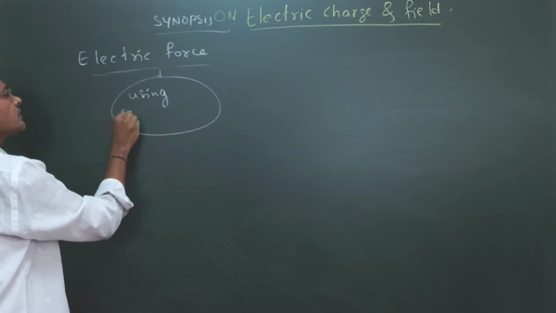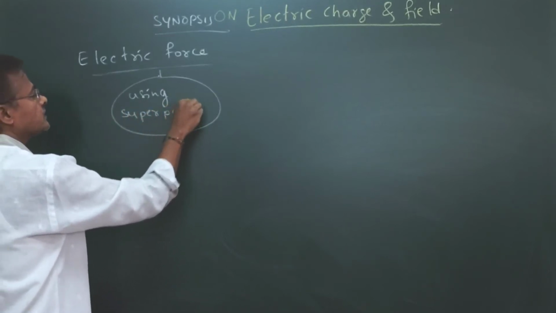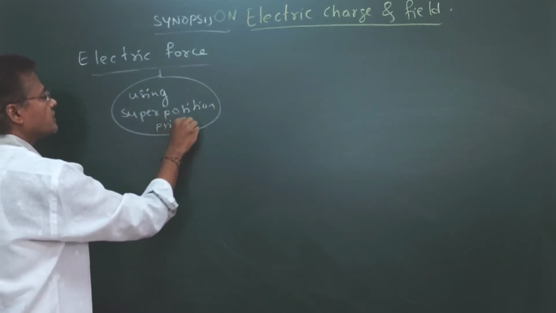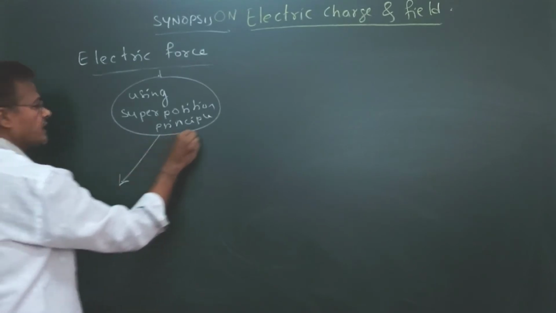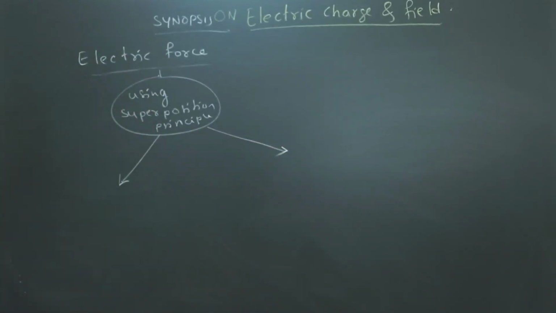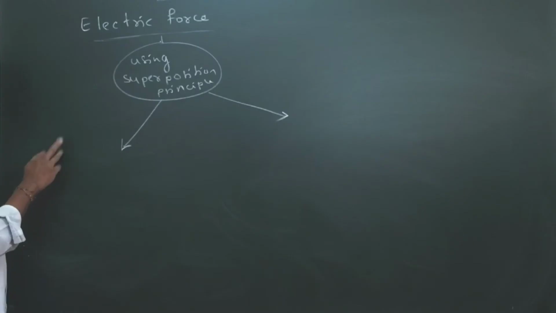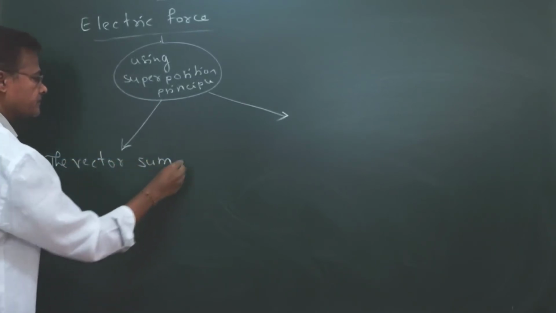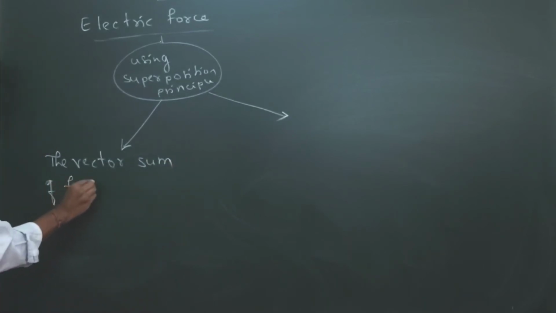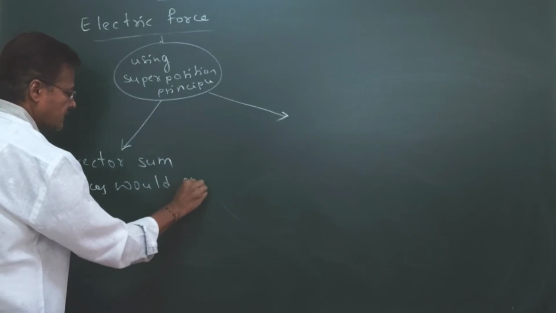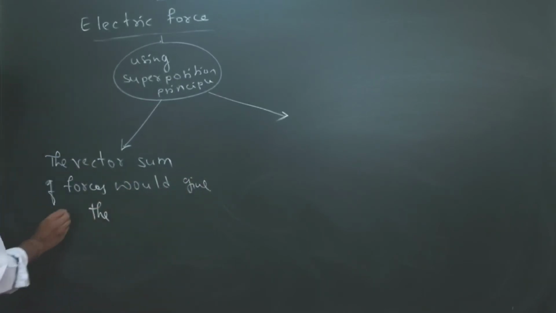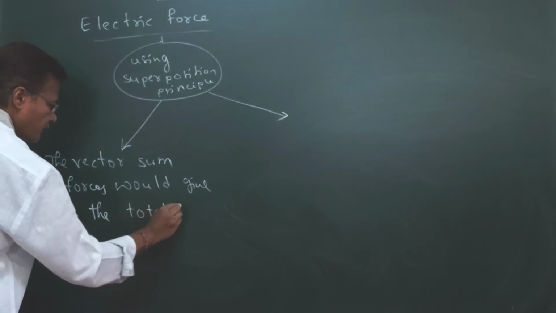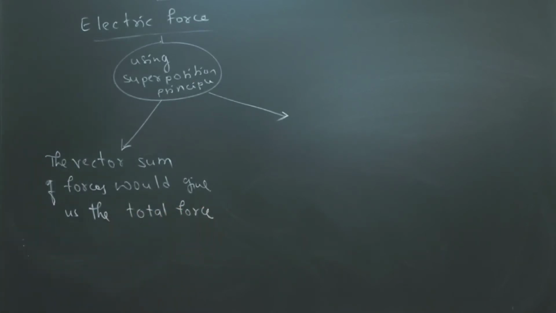Using the superposition principle, the vector sum of the forces would give us the total force. So we are getting the total force.